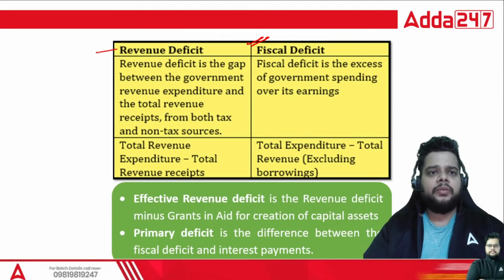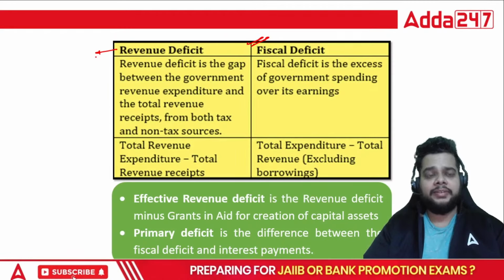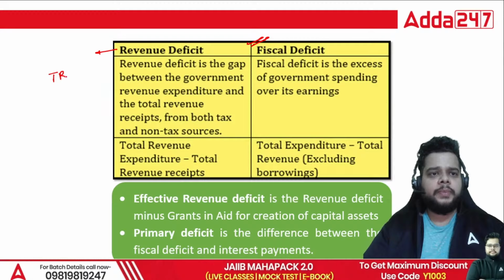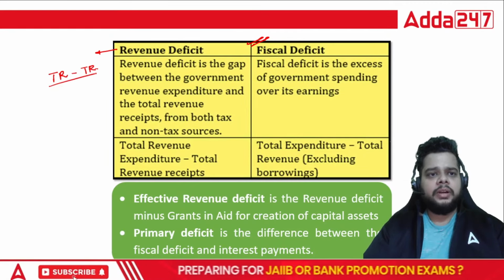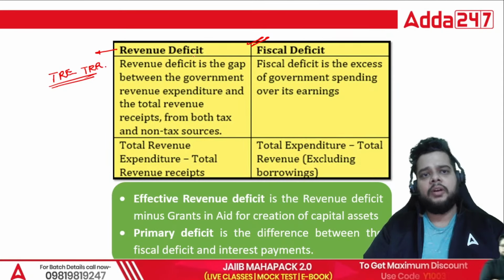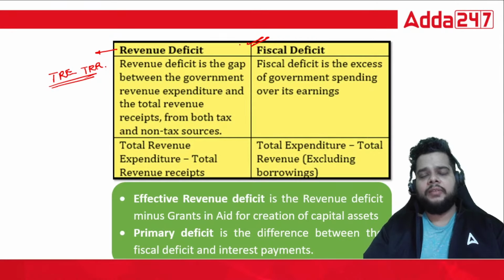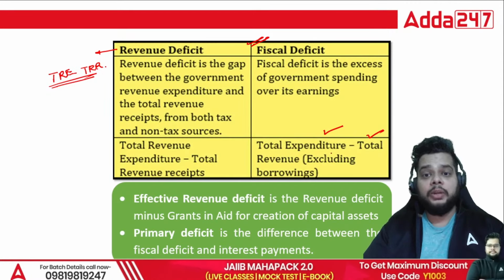India right now no longer uses the revenue deficit as the calculator for its deficit, but you have to know the formula here: total revenue expenditure minus the total revenue receipts. Fine, total revenue expenditure minus total revenue receipts. That is the formula for revenue deficit. For fiscal deficit, the formula is simple: total expenditure minus the total revenue, and you have to exclude the borrowings from the revenue.